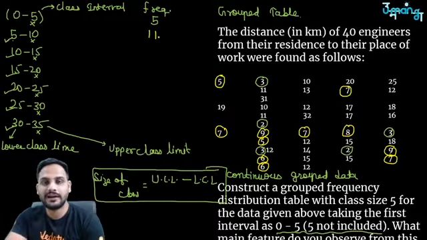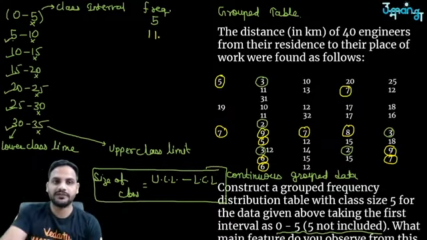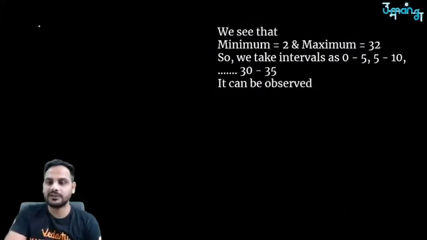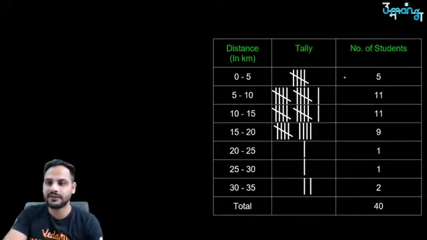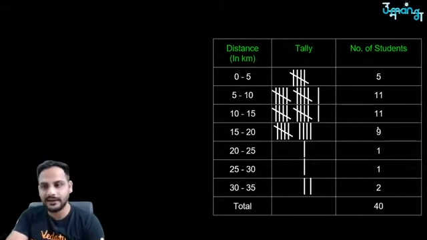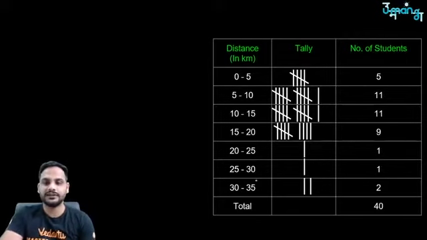Remember, the upper class limit is not counted in that group. 5 will not be counted in the first group, it will be counted in the next group. So this is how, if we make the data, 0 to 5 we have 5, 5 to 10 we have 11 people, 10 to 15 you will again get 11, 15 to 20 you will get 9 people, 20 to 25 1, 25 to 30 1, 30 to 35 2. Got it? This is how you can say.